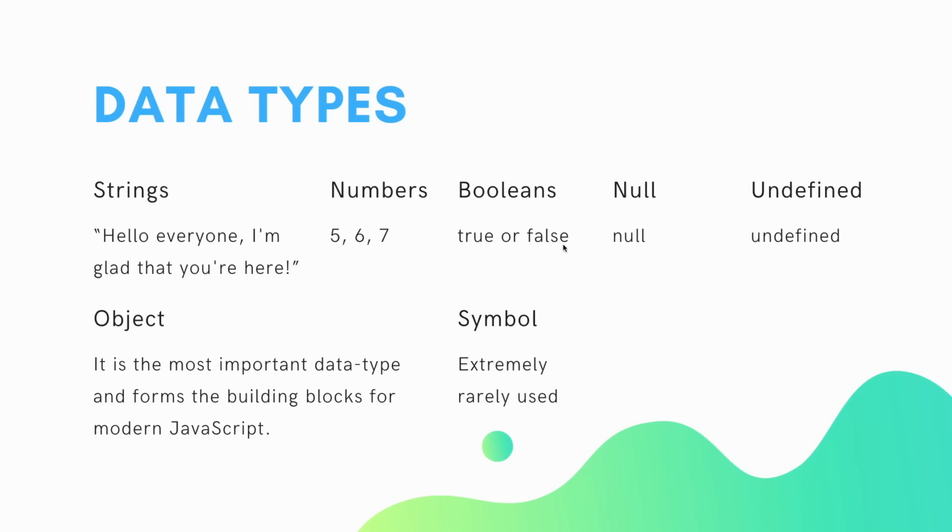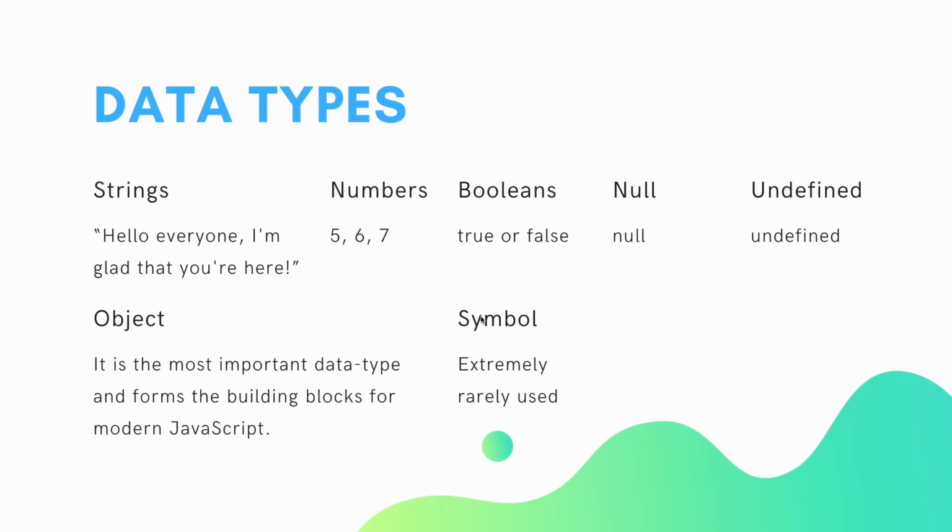Booleans are true or false. So the Boolean type contains only two values. It can be either true or false. Null is only null, which is weird enough, but we're going to see use cases of that soon. And then undefined is undefined. Null specifies that we have something to store a value in, but that value is simply non-existent. And undefined means that we don't have either the variable or the value. It's basically undefined, it doesn't exist.